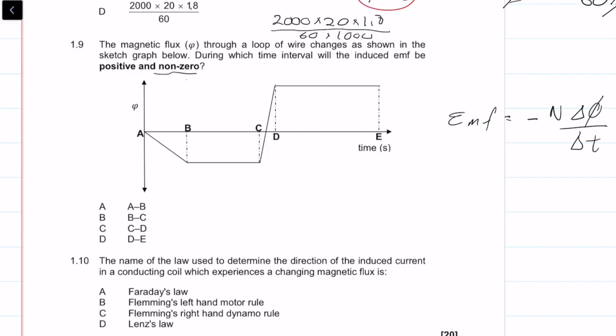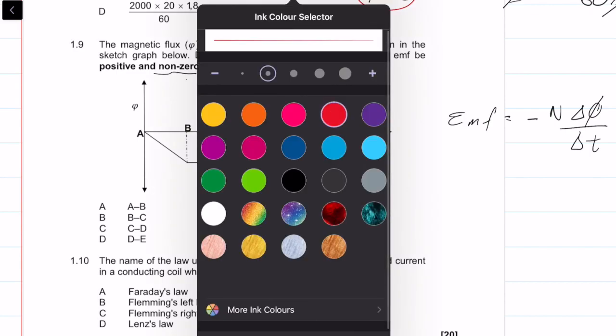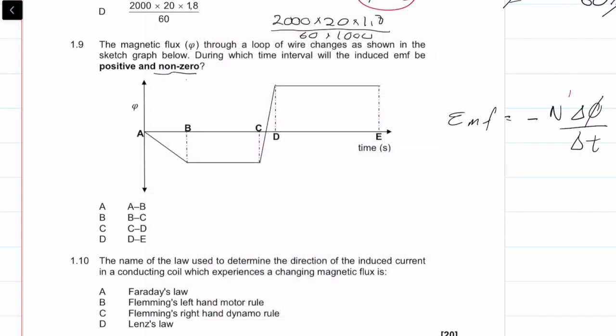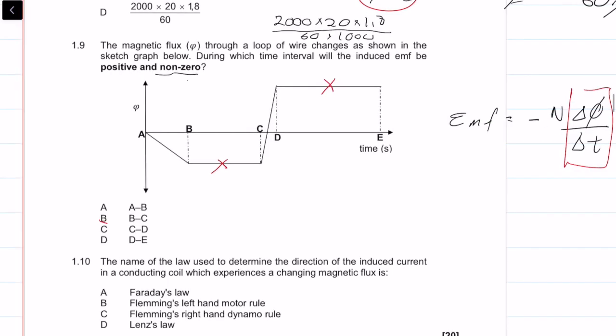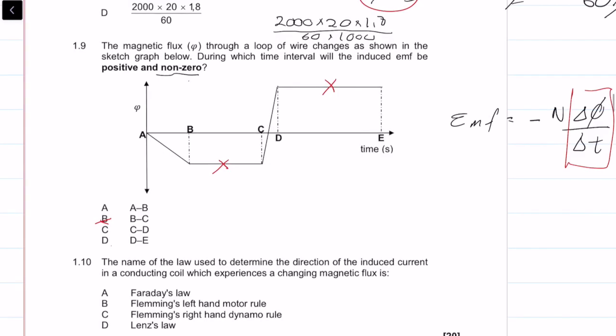So where are the zero values? So the change in flux over change in time is 0. Okay, so the change in flux over change in time is 0 over here. So we can't use that place there, and we can't use there. So we can't use B to C, and we can't use D to E. So we're left with two options, these two options.